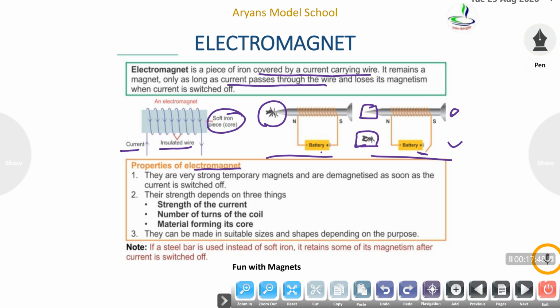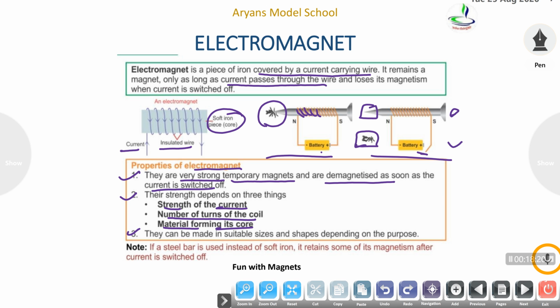What are the properties of an electromagnet? They are very strong but temporary magnets and are demagnetized when current is switched off. Their strength depends on three things. The first one is strength of the current, second the number of turns of coil, and the third, the material forming its core.